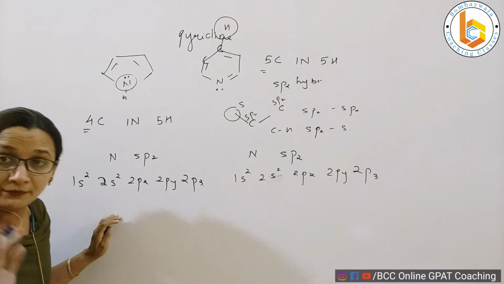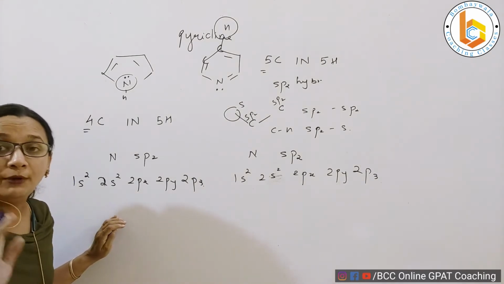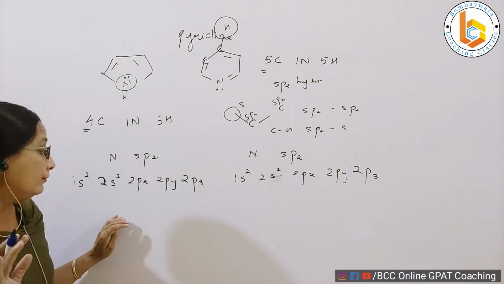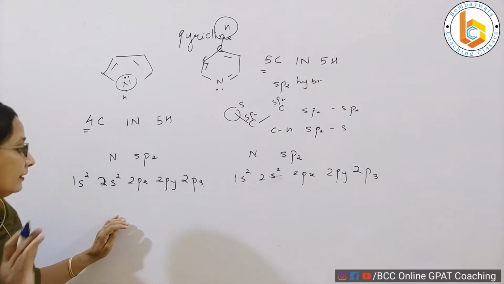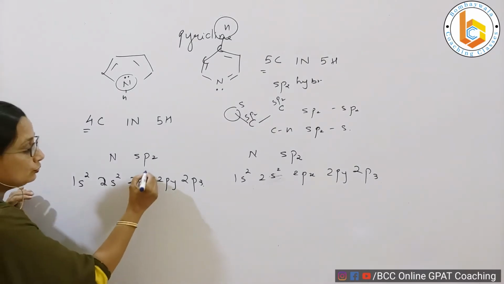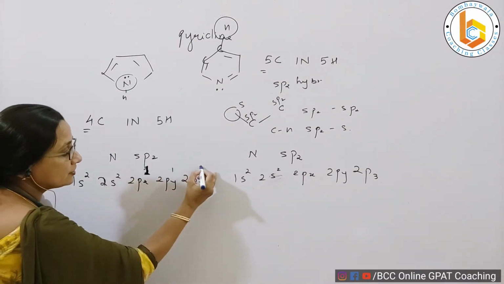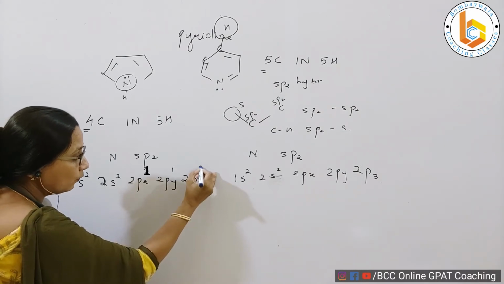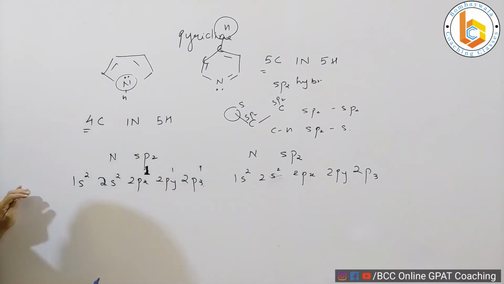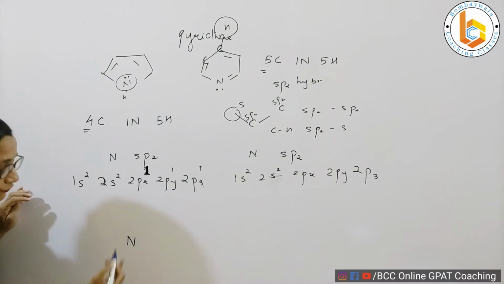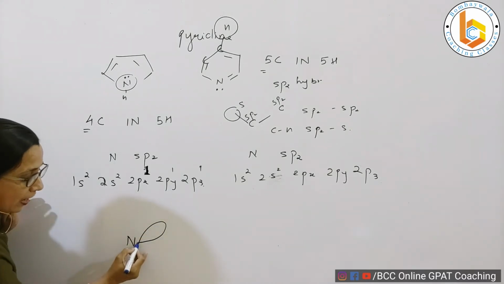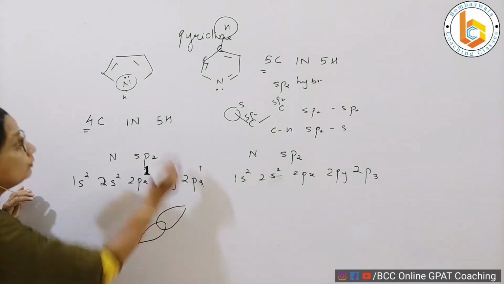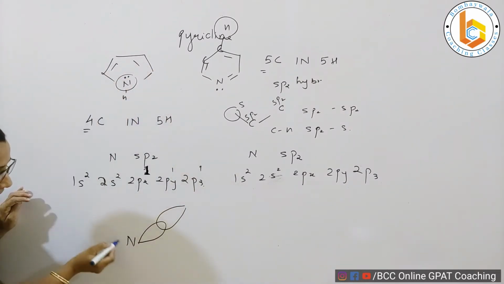My dear students, remember this, that when we were talking about pyrrole, we said that it is 1 and this is another 1. That means we said that this is your nitrogen, for example. This is an sp2 hybridized orbital which will bond to the sp2 of another carbon.